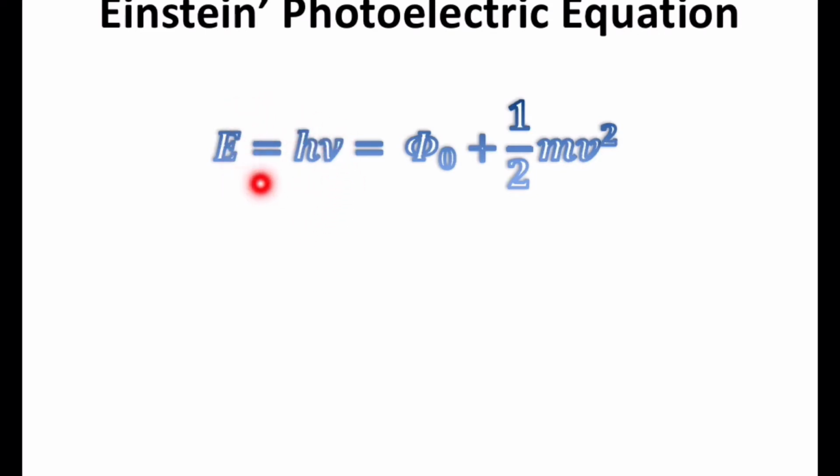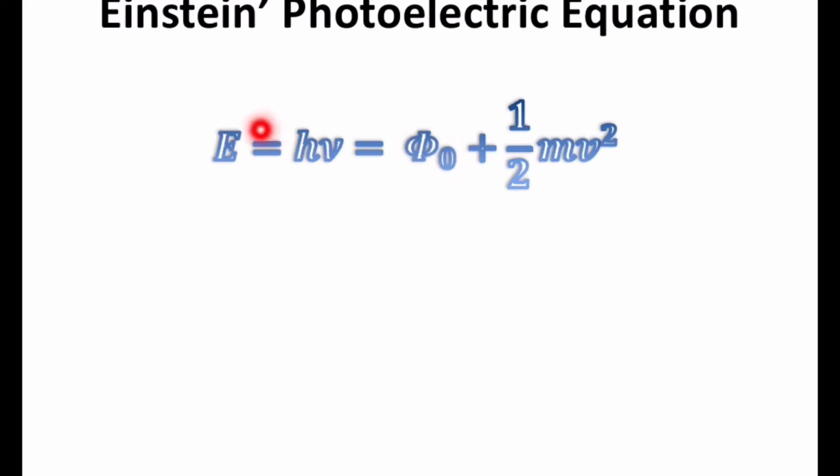So the energy of the incident photon, E equal to h nu, is distributed in two ways: work function and kinetic energy. Work function means the minimum energy required to emit an electron from the cathode, or from the metal. It is always constant for a particular metal. If you take a metal like germanium, silicon, or sodium, photosensitive materials or any substances, the work function is constant for a particular material.